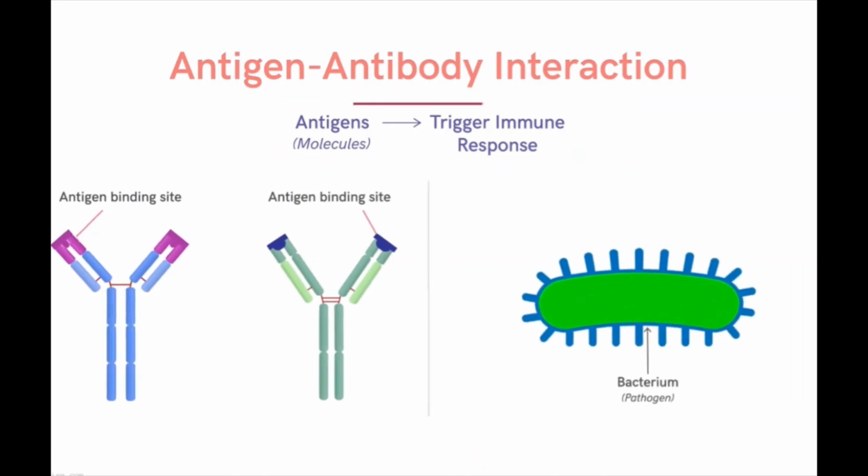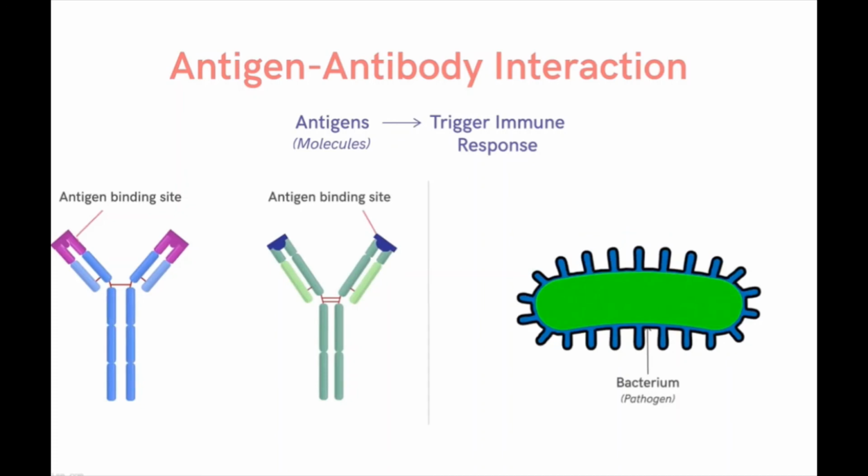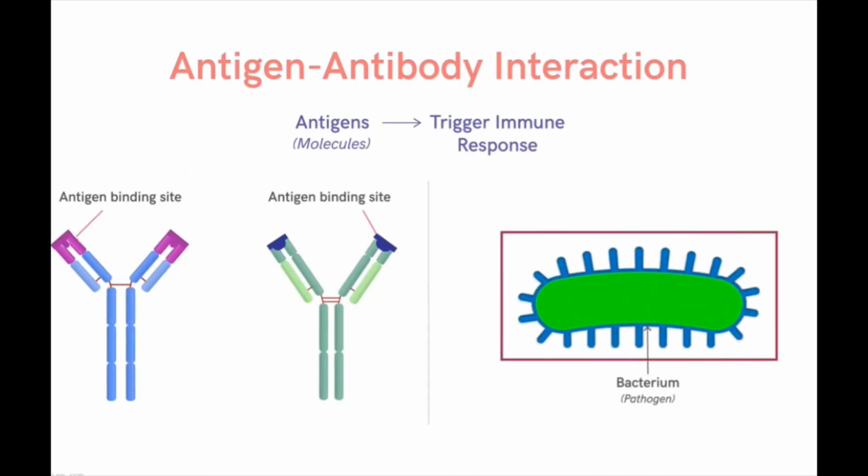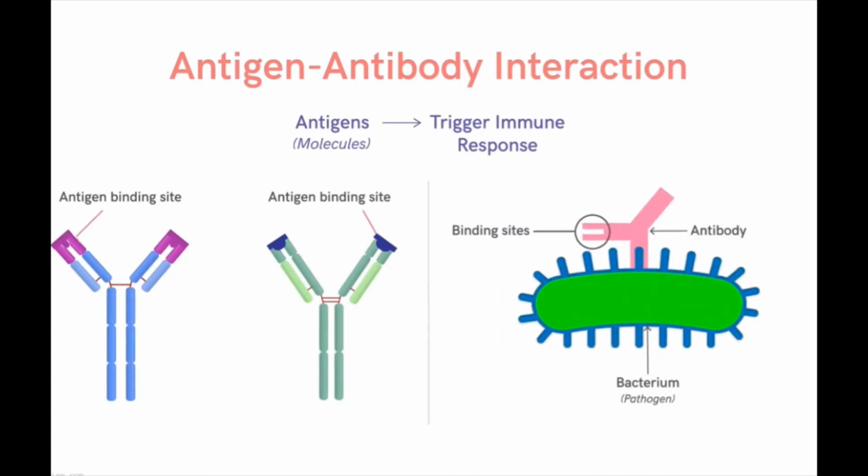So imagine this is a pathogen with these antigens at its surface. On encountering this one, the immune cells will make antibodies specific to these antigens, and thus an interaction somewhat like this will take place. And as a result, the immune system will get further activated.